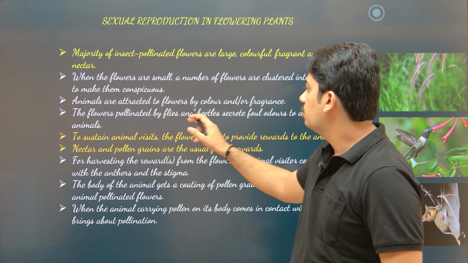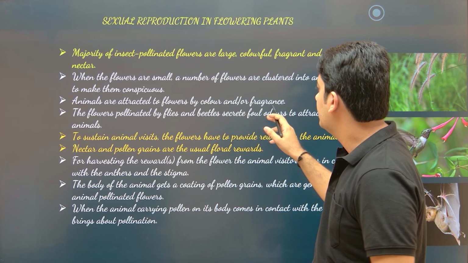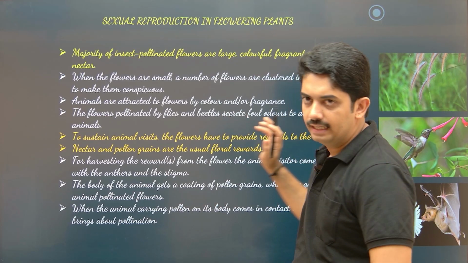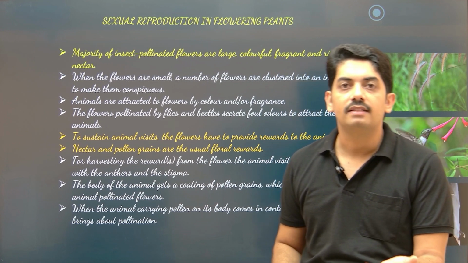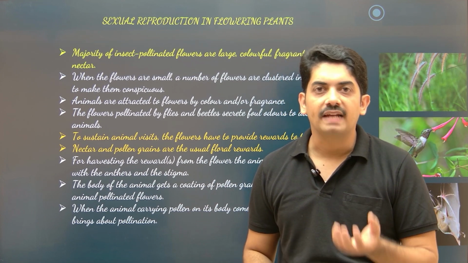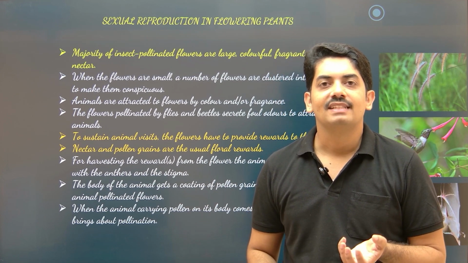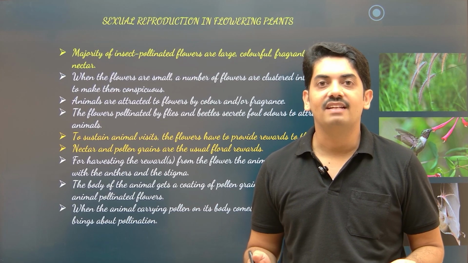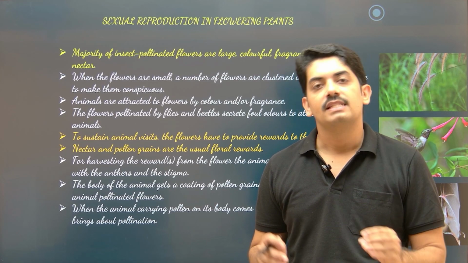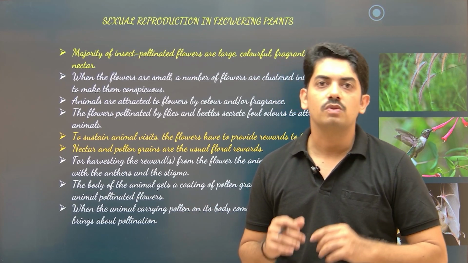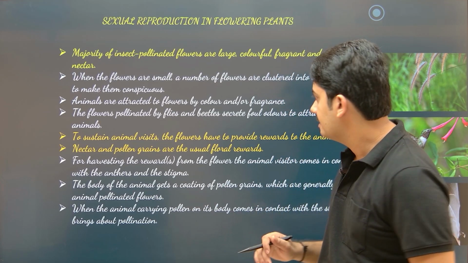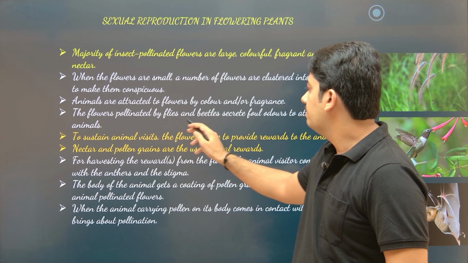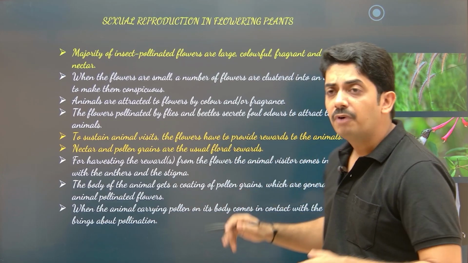Animals are attracted to flowers by color and fragrance. You know that in the early morning, if you visit your garden, flowers have a beautiful fragrance. Why do they have fragrance? We are all stimulated by a beautiful fragrance. Similarly, insects and birds also get attracted by a very pleasant fragrance. Now, flowers pollinated by flies and beetles secrete a foul odor.